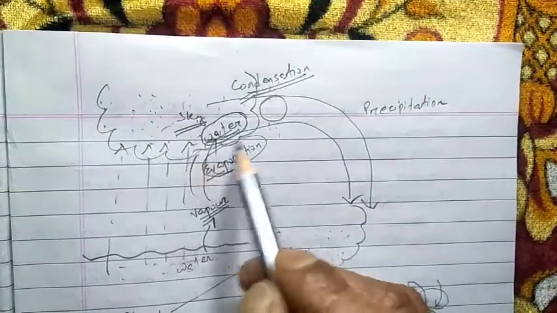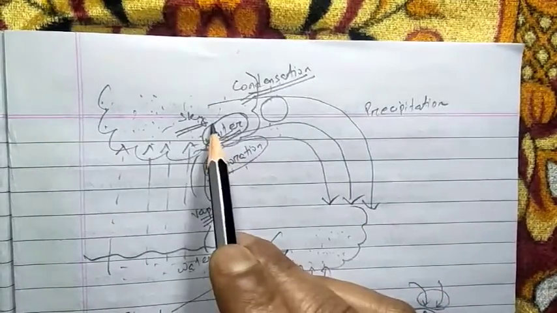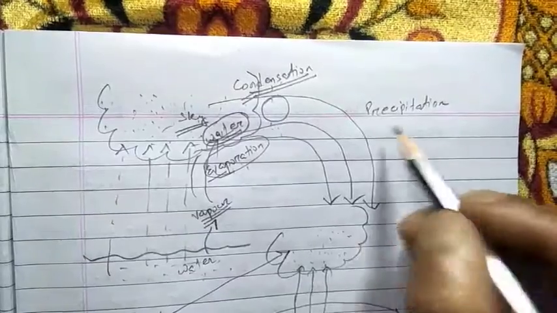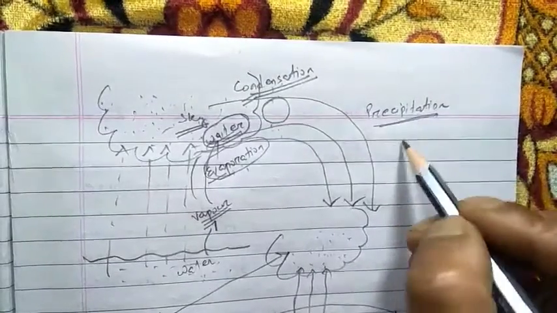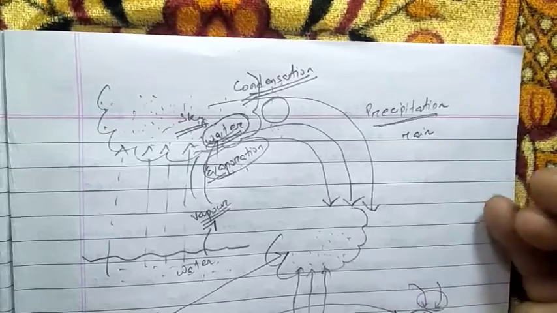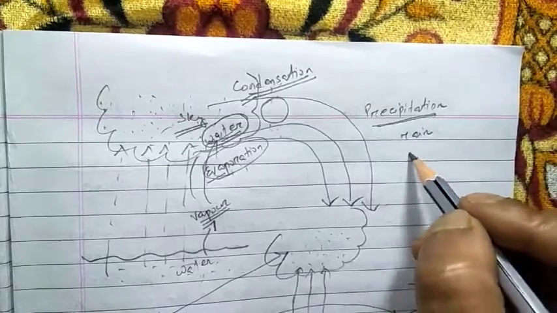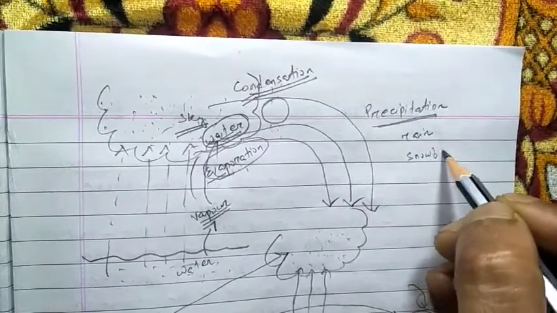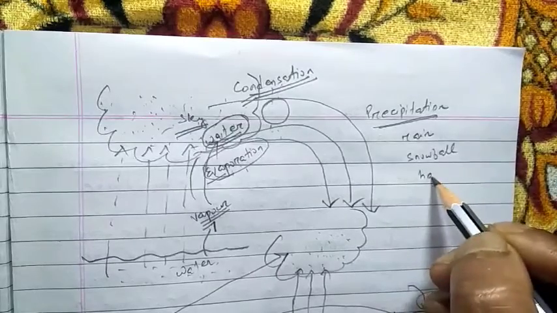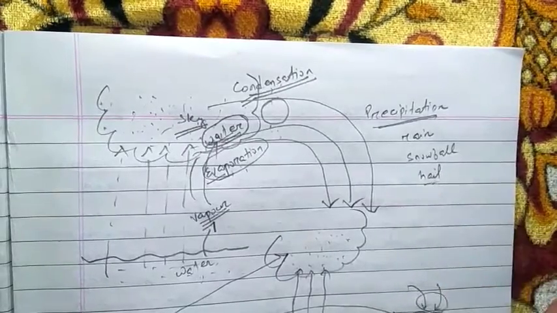The process through which the condensed water vapor falls on the earth's surface is known as precipitation. It may come on the earth's surface because of rainfall, snowfall, or even in the form of hail.